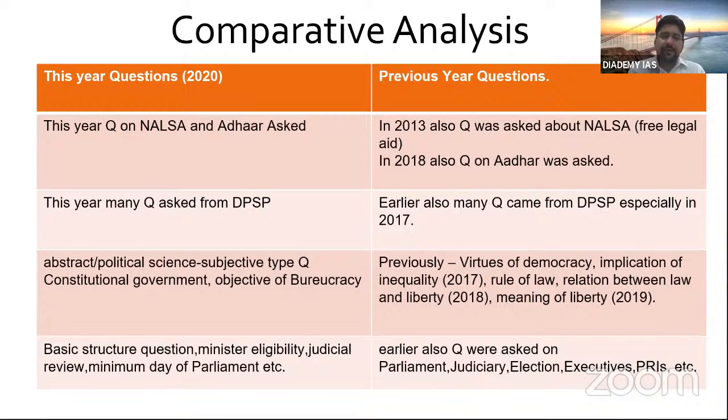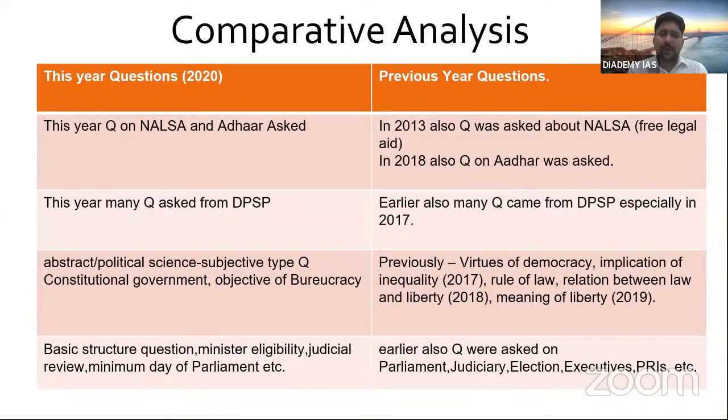So here what we are trying to see is the trend of UPSC. Earlier also they asked questions from some domain. This year also they are asking some questions from the same domain, although some changes are there, either in structure or some addition or some subtraction. It will be there. They cannot ask the same question, but it will check your core area. So you can just see the DPSPs are important.